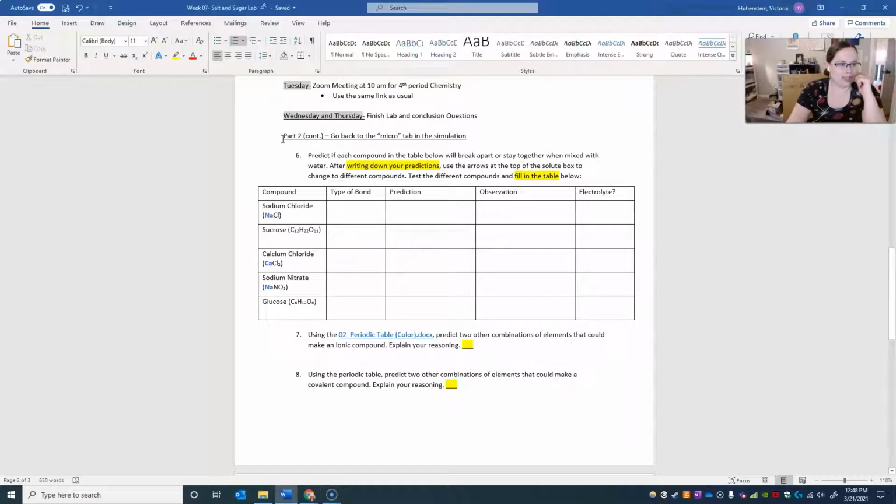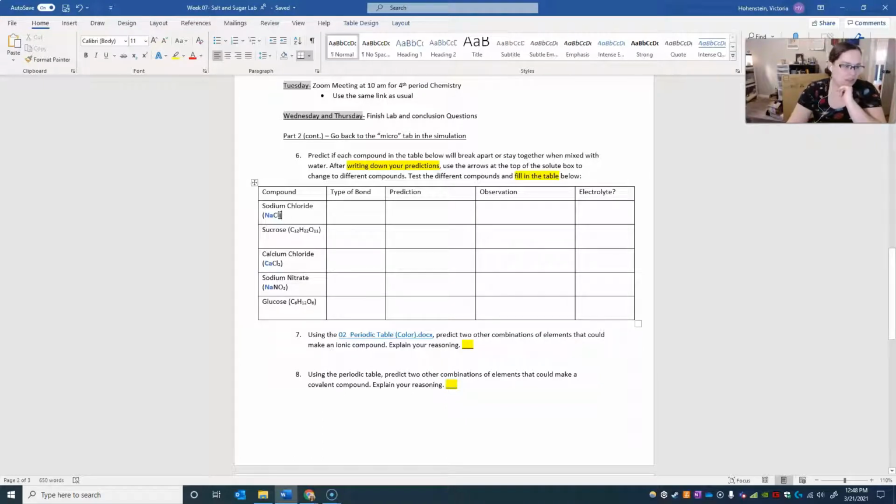So for part 2 of this lab, it says go back to the micro tab of the simulation, and you're going to predict if each compound in the table will break apart or stay together when mixed with water. First thing it says to do is to write down your predictions and then use the arrows to find them, test them, and fill in the box below. Because not everybody had a periodic table on our Zoom meeting, I made all of the metals here bold and blue, so you can see which atoms are metals and which are non-metals.